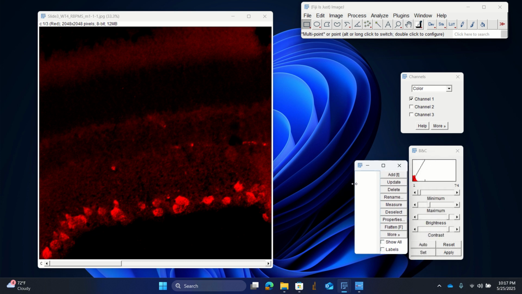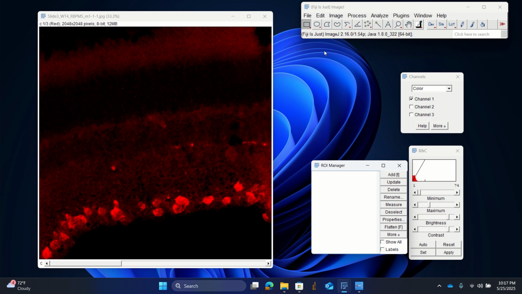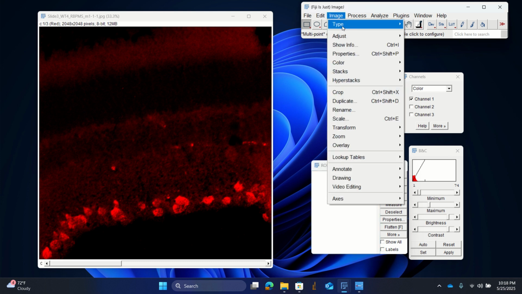Okay, great. So with that done, we first make sure that the image is an 8-bit image. If it's not an 8-bit image, you first change it in Image. So you go to Type, then you go to 8-bit.